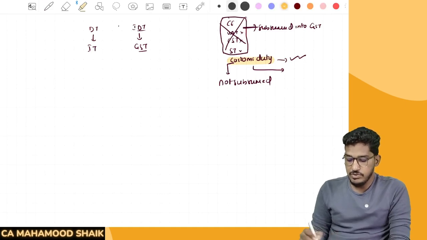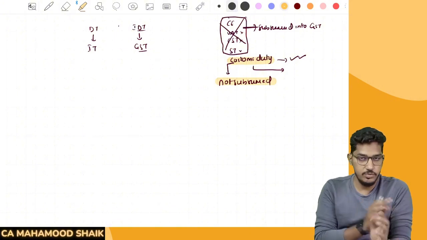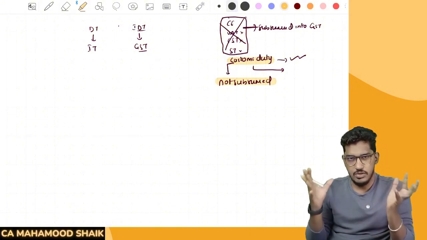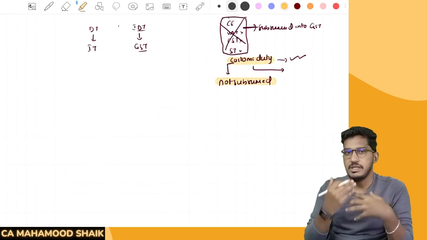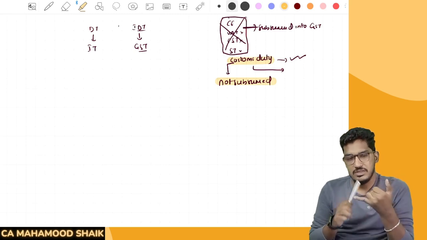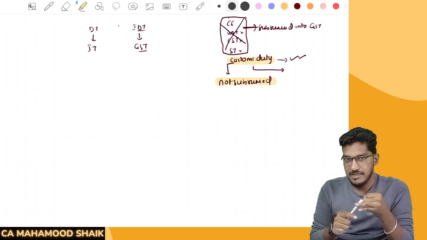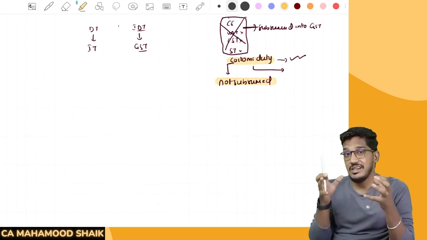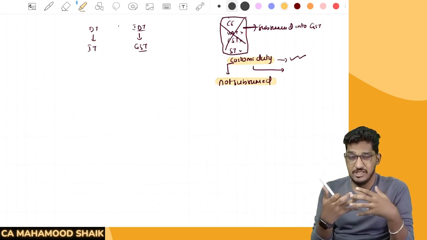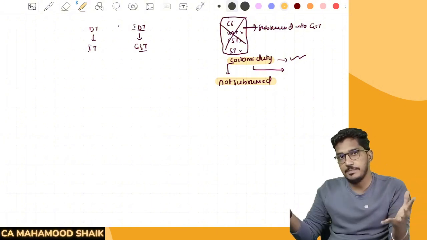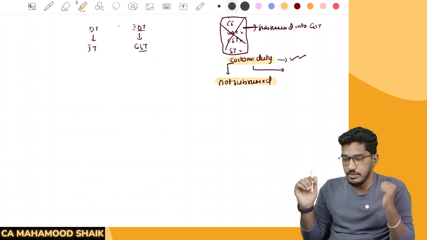So that customs duty, that Customs Act, a few provisions we are going to learn here. A few provisions. Once again, let me give you a caution here. Customs is a very broad concept. In the Customs Act, we have so many things to cover, like the way we learned in GST: what is the charging section, what is a taxable event, how to value, what is the rate of taxes, how to calculate the amount of taxes, what do you mean by assessment, penalties, and so on. Like GST is a very huge topic, customs is also a very huge topic.